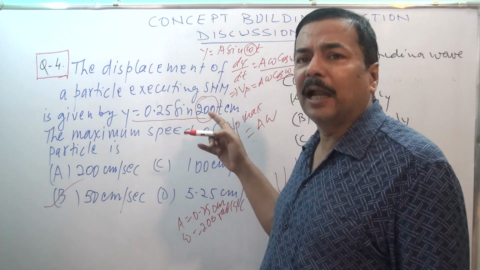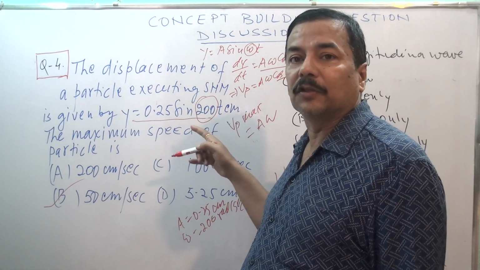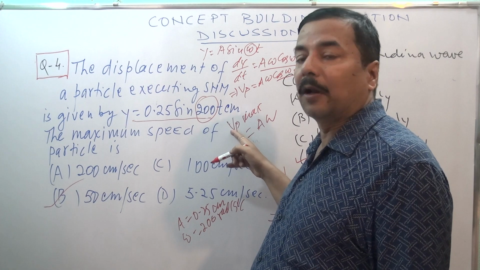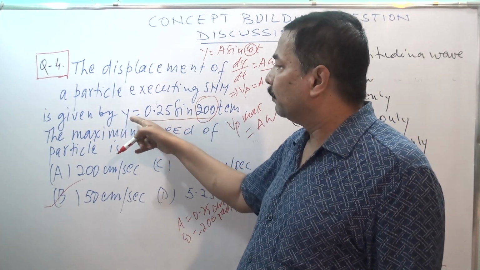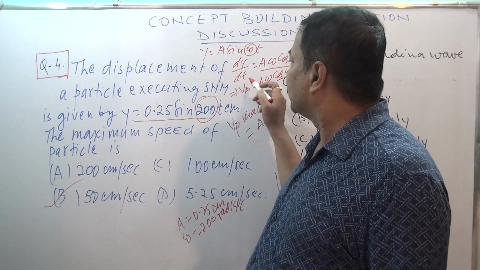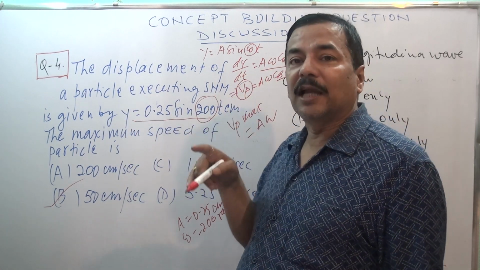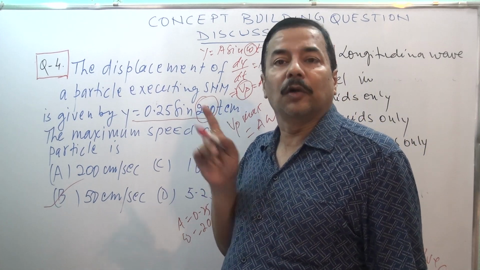I hope this will clarify your concept of particle velocity and wave velocity. This is giving you particle velocity Vp. Here y is the displacement of the particle, so when you differentiate it with time, you get the particle velocity. You understand the difference between the wave velocity and the particle velocity, as I have discussed in the theory section.